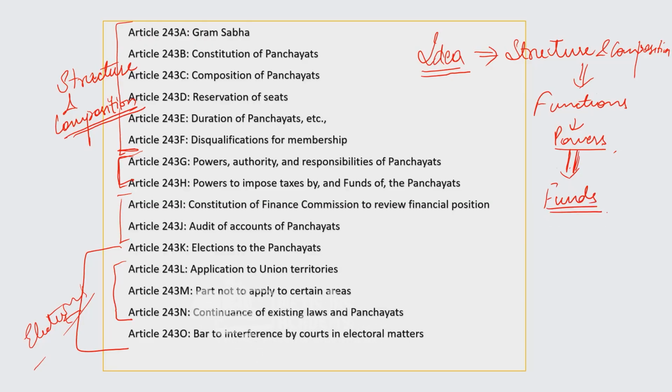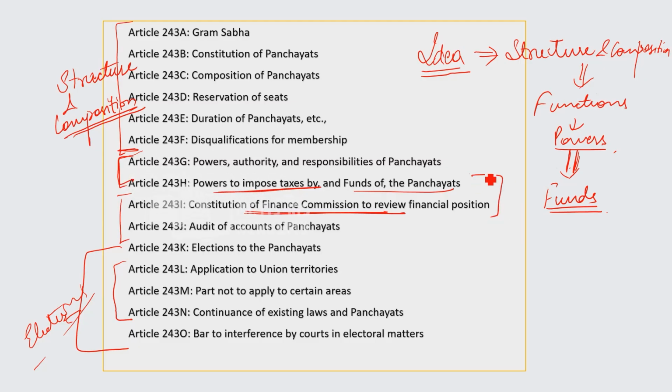So the next article should be for finances, right? They must have the power to impose taxes and have funds so that they can sustain their functions. They can continuously work independently based on the requirement at the ground level rather than depending upon the higher authorities. So for finance, they must also get finances from upper levels, that is the state and the union.